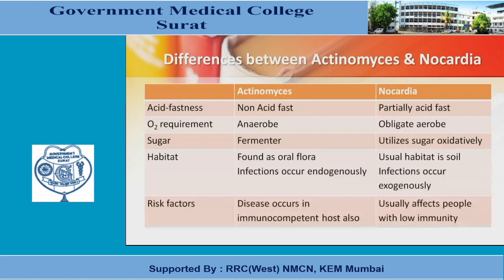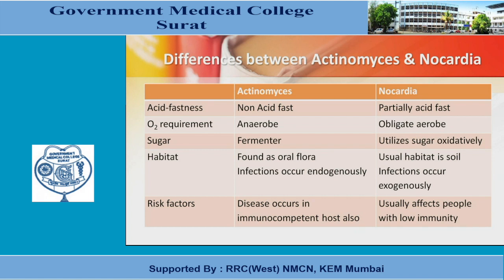Now this slide shows the difference between Actinomyces and Nocardia species. First is the acid fastness. Actinomyces are non-acid fast, while Nocardia are partially acid fast. Oxygen requirement: Actinomyces are anaerobes, while Nocardia is an obligate aerobe. In sugar, Actinomyces are fermenters, while Nocardia utilizes sugar oxidatively.